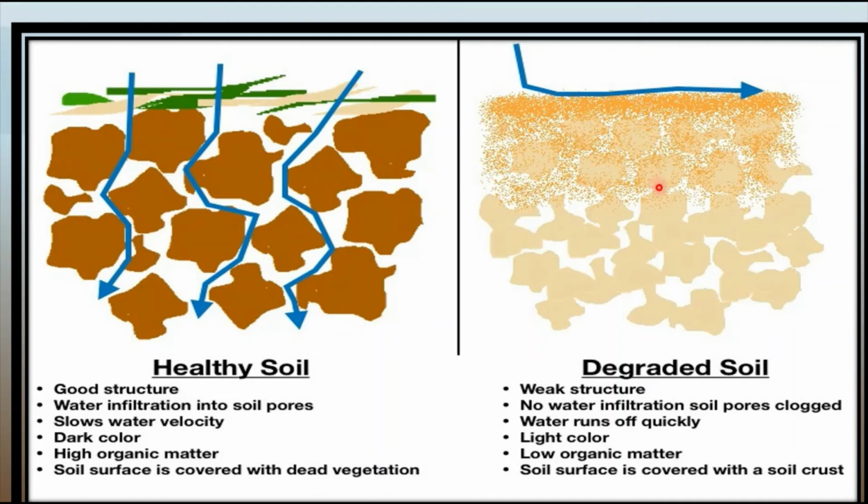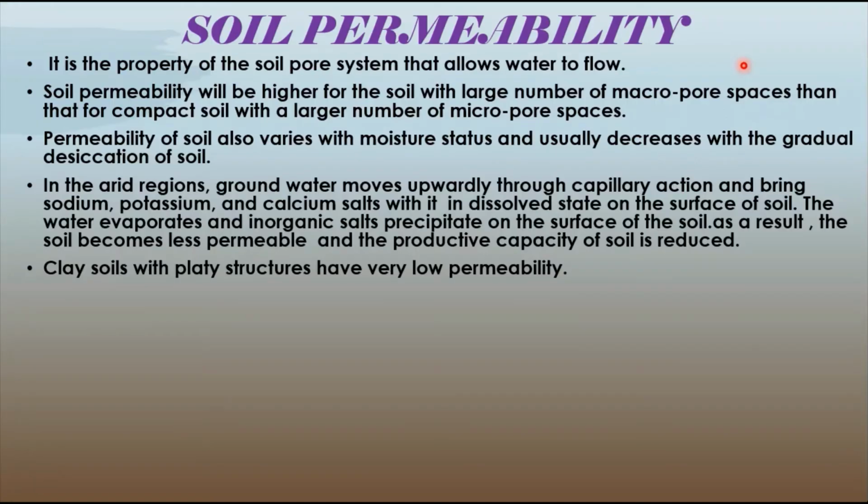Whereas here you can see a degraded soil, which has a weak structure and no water infiltration, as the soil pores are clogged and water runs off quickly. Low organic matter is present and the soil surface is covered with a soil crust.